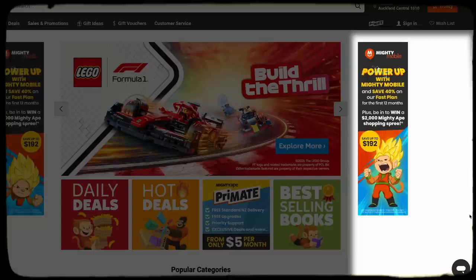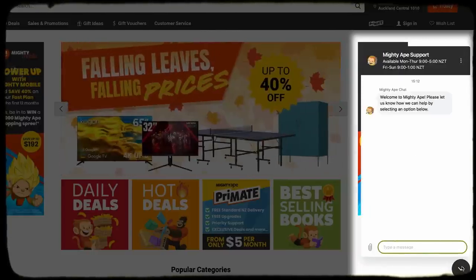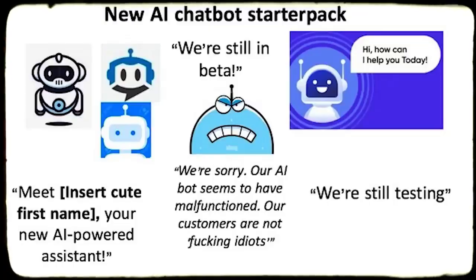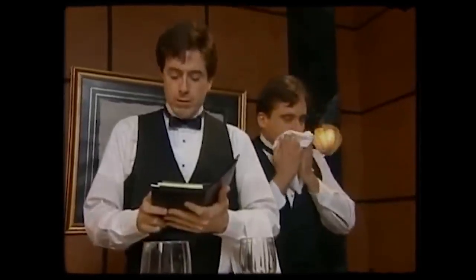In order to really understand why these AI agents are such a big deal, we need to look at where we are coming from. Most of you have probably encountered those chatbots on websites before, those little chat widgets that pop up saying, "Hey, how can I help you?" These kinds of chatbots are pretty basic, right? A lot of the time they're useless, and they're kind of like a waiter who can only really recite the menu, but can't actually take your order or bring your food.